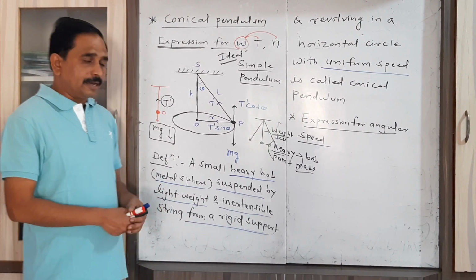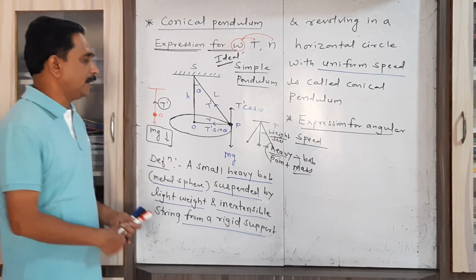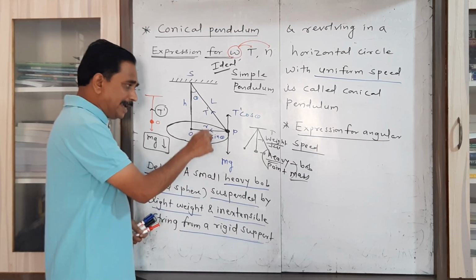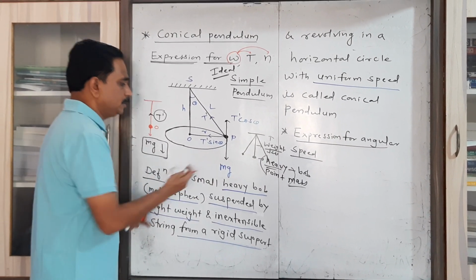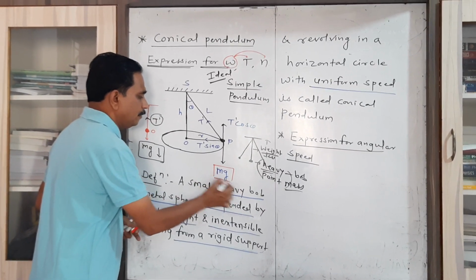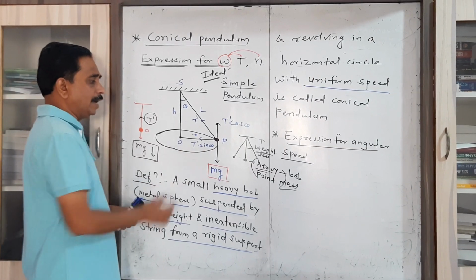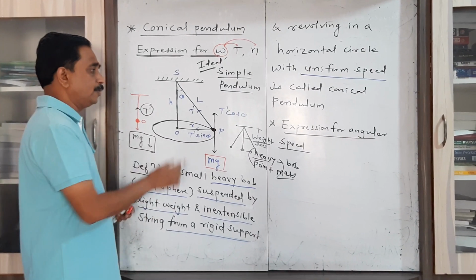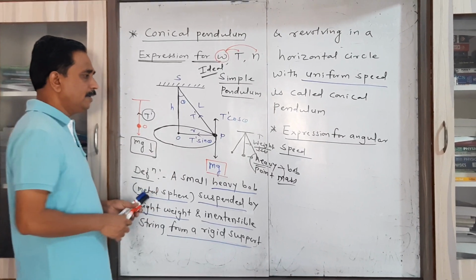Now here consider when the metal sphere is at P, then the weight is exactly acting in the downward direction, which I show here. This is the weight of the metal sphere which is acting in the downward direction. Now here, in order to balance that weight, we have to consider the two components of the tension.